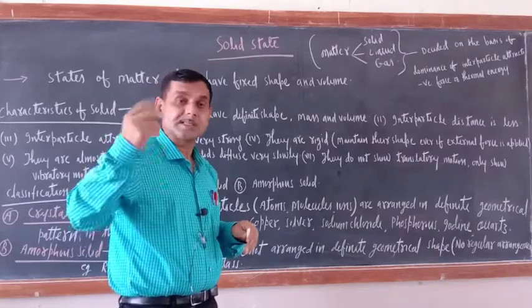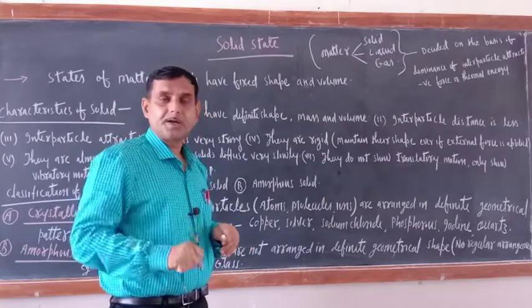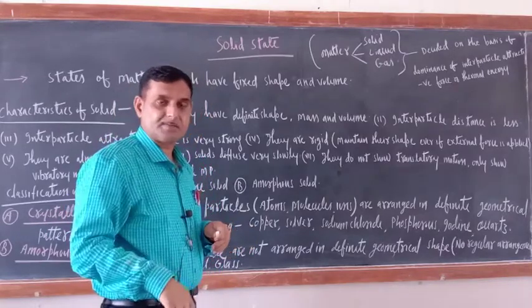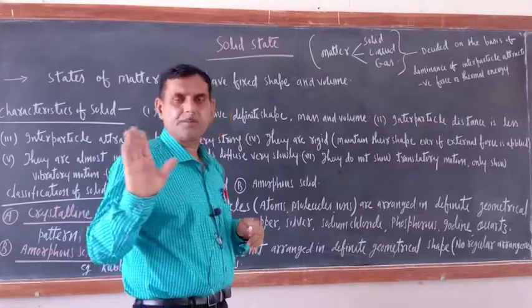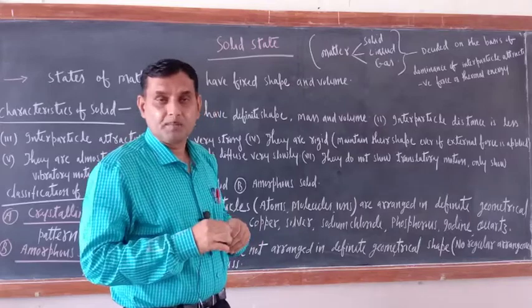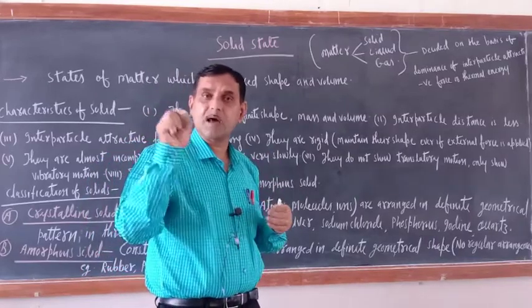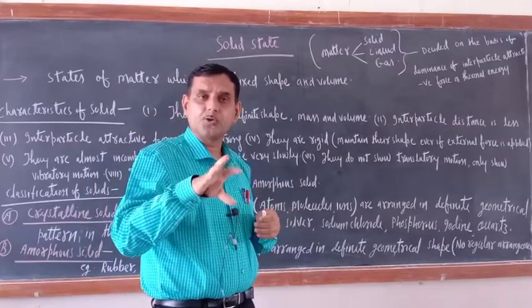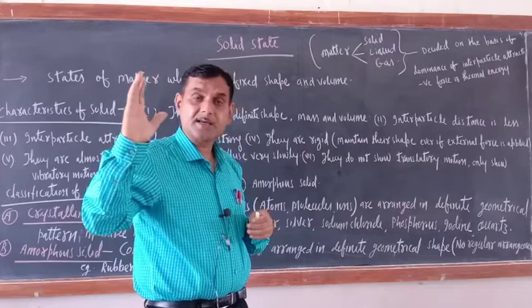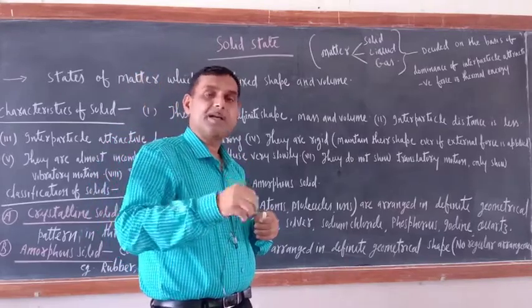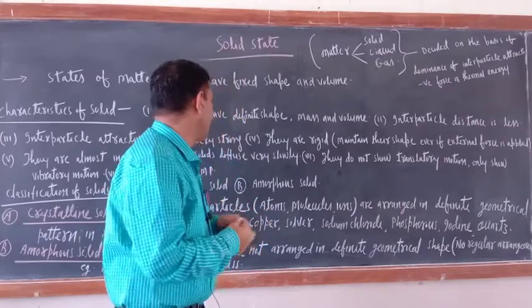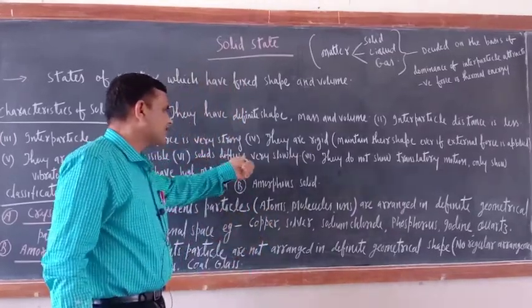Sponge is solid, but sponge is highly compressible. Why? Actually sponge is solid only. There is no problem in the classification, but in sponge what is there? Small pores are there, and in those pores air particles are trapped. Because of that, it becomes compressible. Solids diffuse very slowly.